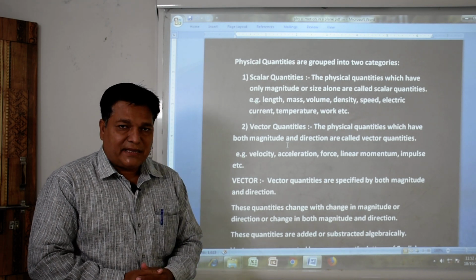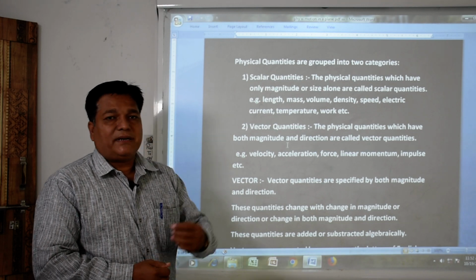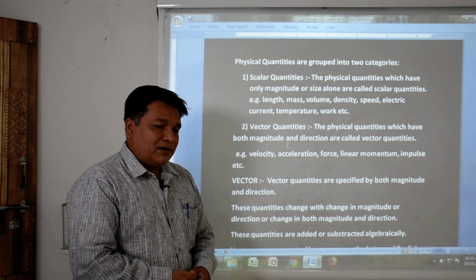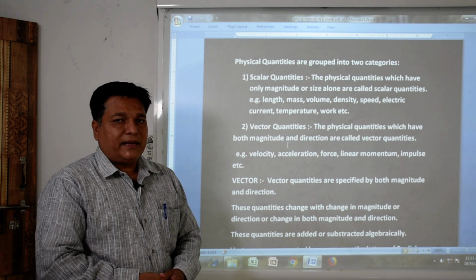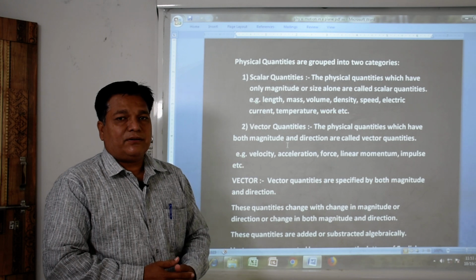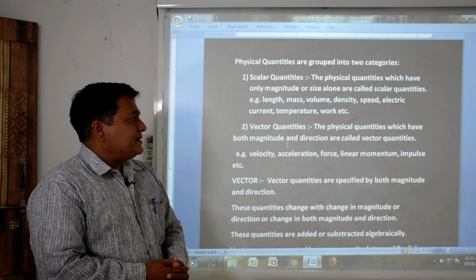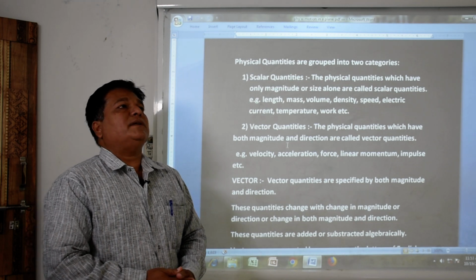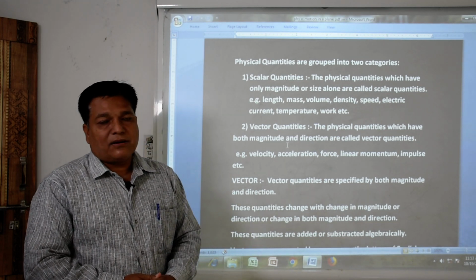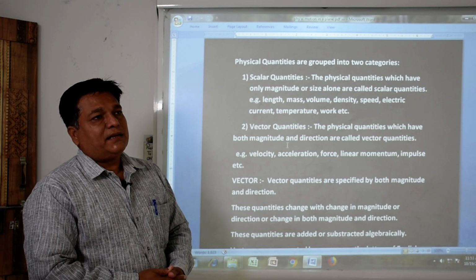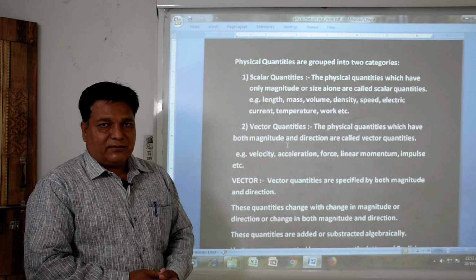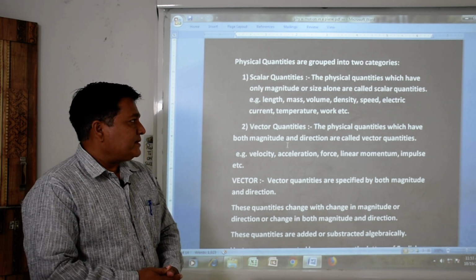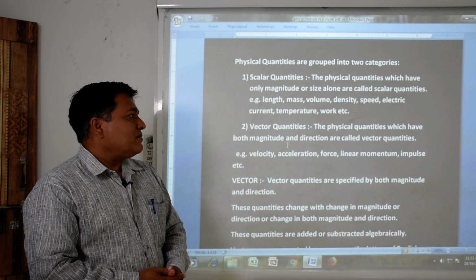Magnitude means, for example, we say that the length of the table is 5 meter. 5 meter is the magnitude. A particular vegetable is of 5 kg weight, 5 kg is its magnitude. So these types of physical quantities are said to be scalars. Scalar quantities are generally indicated by English alphabet letters. So, these are scalar quantities.